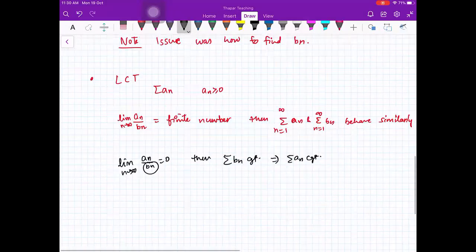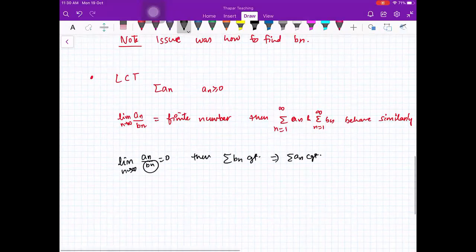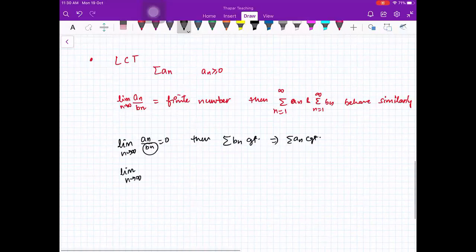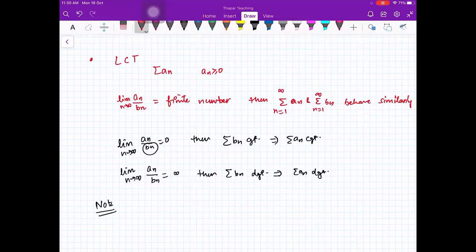And this is all what we have done in the last class. If you have any confusion, you can just go and see the lecture for the last class. If an upon bn was infinity, then bn divergent implies an divergent. Again here the issue was how to find out bn.